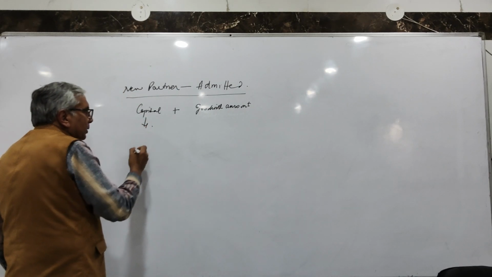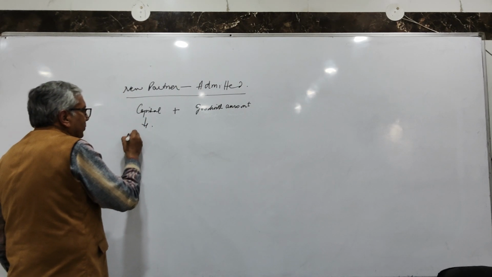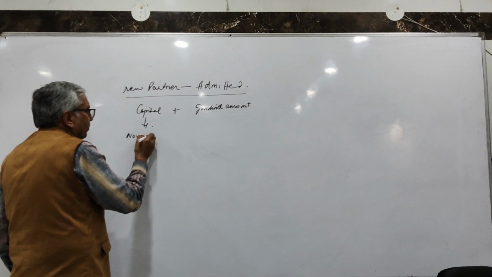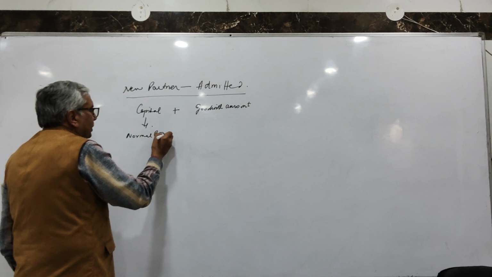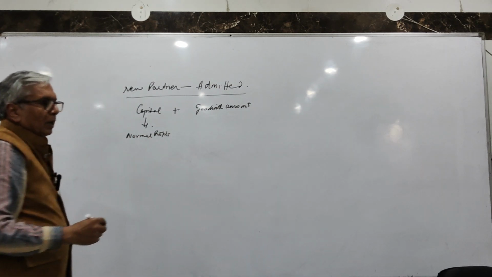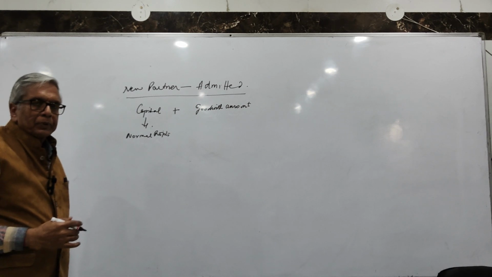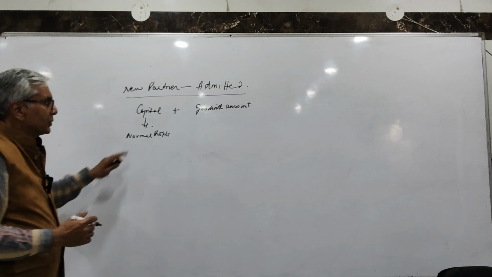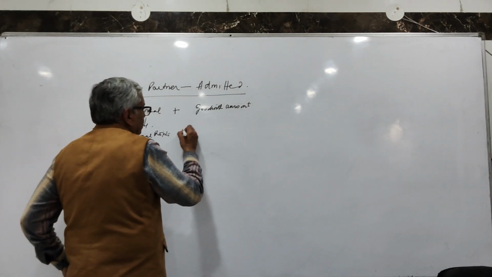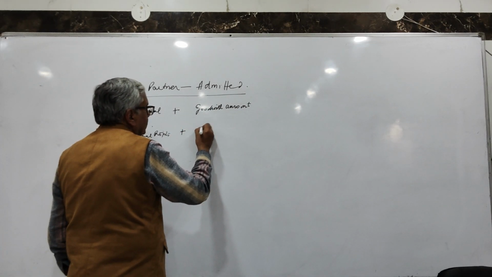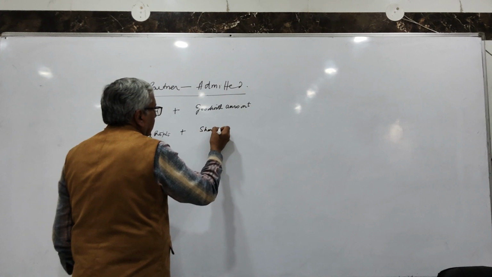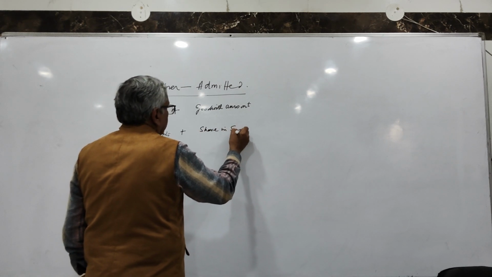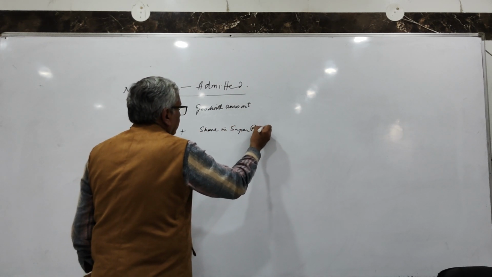Capital he has to bring for getting a share in the normal profits. He contributes capital as the other partners also have capital. When he contributes capital, he gets a share in the normal profits. And when he pays compensation for goodwill, he gets a share in super profits.